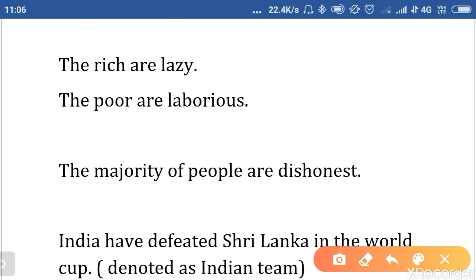The rich are lazy. "The rich" shows the class of all rich people, who are lazy. The poor are laborious. "The poor" shows the class of all poor people, who are laborious.